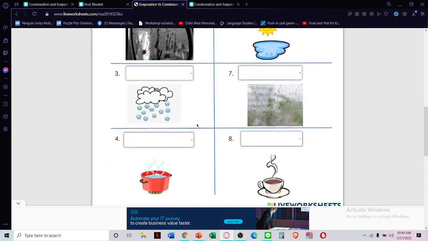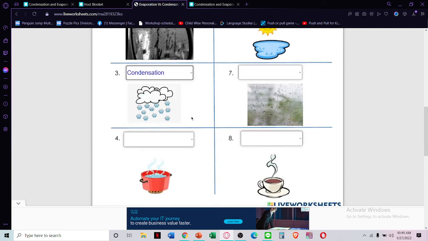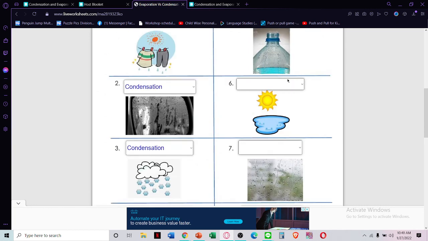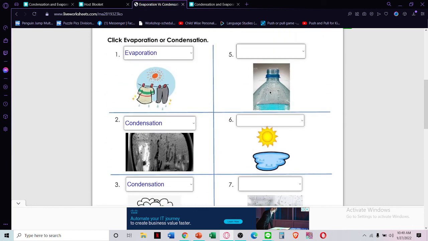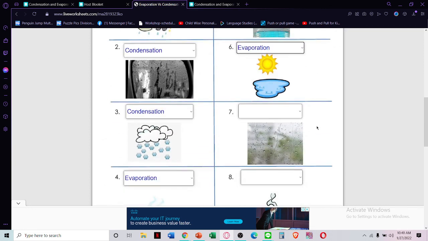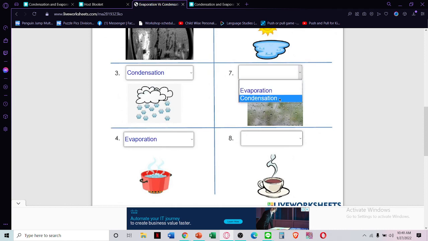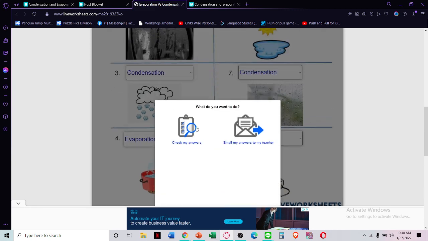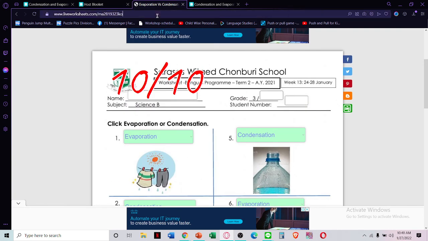Number 3? 4? Evaporation. 5? Condensation. Yes. And that's it. Okay, very easy.